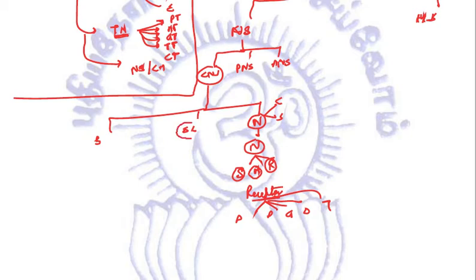Then we studied about spinal cord. The spinal cord is protected by the vertebral column and CSF, that is the cerebrospinal fluid. 31 pairs of spinal nerves arise from the spinal cord. Quite importantly, brain. Brain, highest controlling center of the body, and this brain is further divided into 3 parts, that is the forebrain, the midbrain, and the hindbrain.